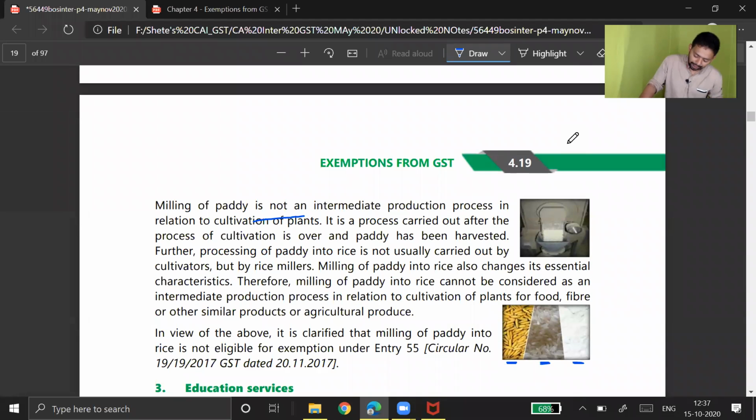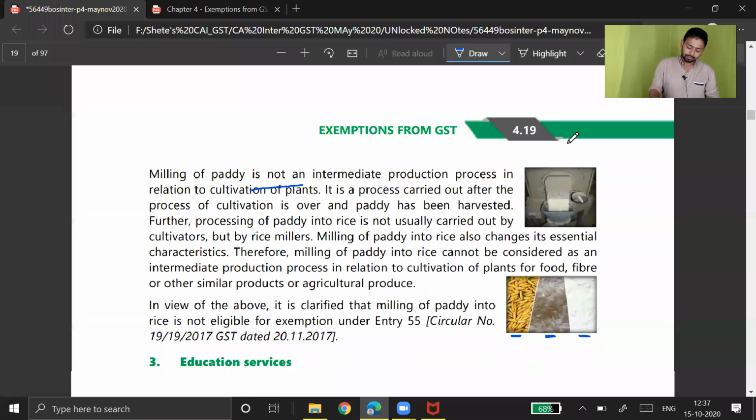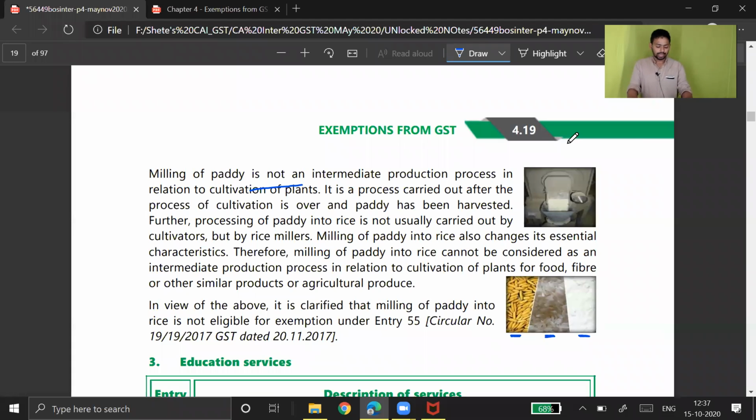Milling of paddy is not an intermediate production process in relation to cultivation of plant. It is a process carried out after the cultivation is over and the paddy has been harvested. Further processing of paddy into rice is not usually carried out by the cultivator but by the rice millers.